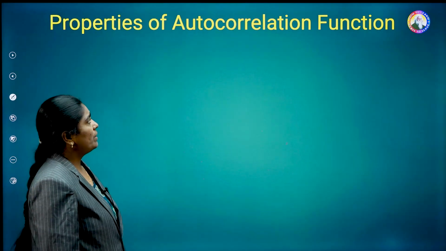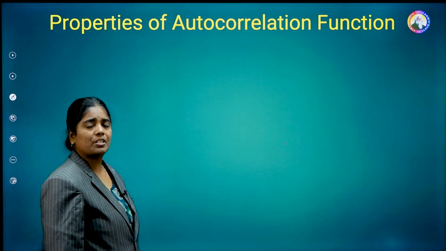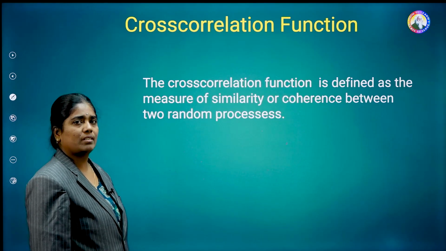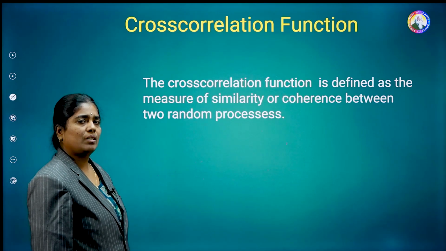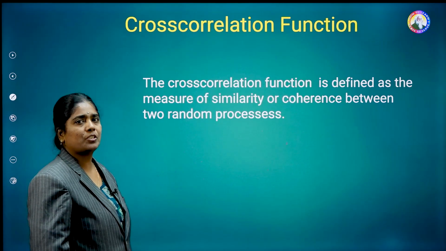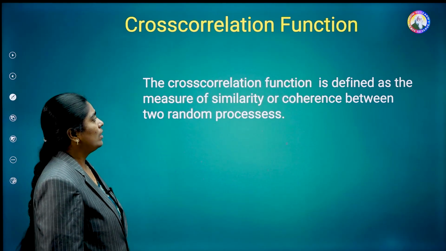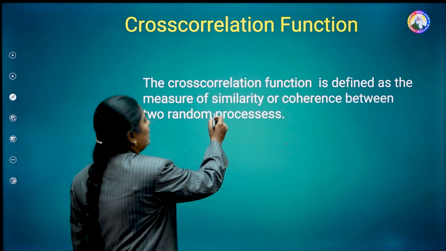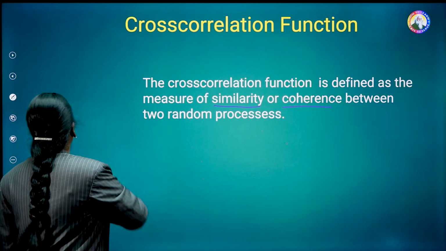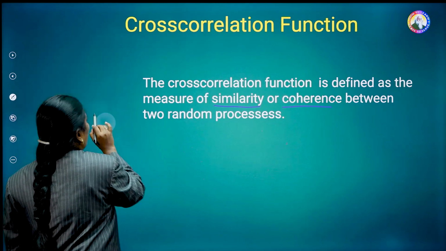Next, coming to the topic of cross-correlation function. What is the definition of cross-correlation? The name itself tells us that we are correlating. Cross means between two random processes x of t and y of t. In this case, we are measuring the similarity or coherence between the two random processes.